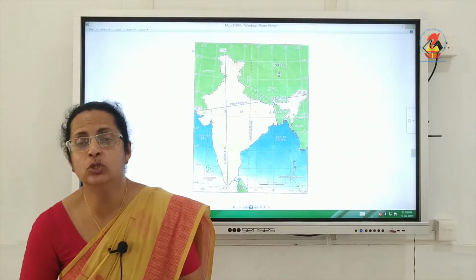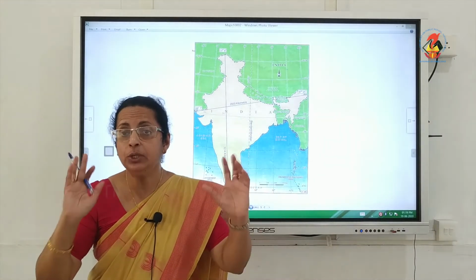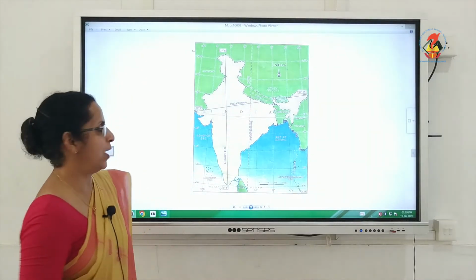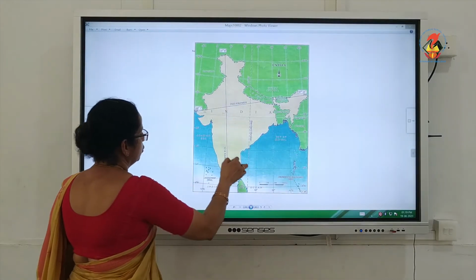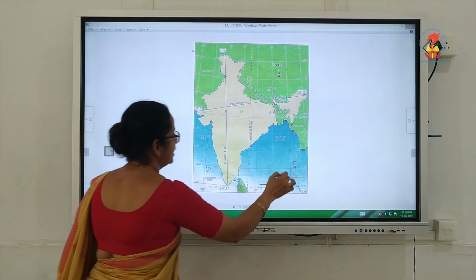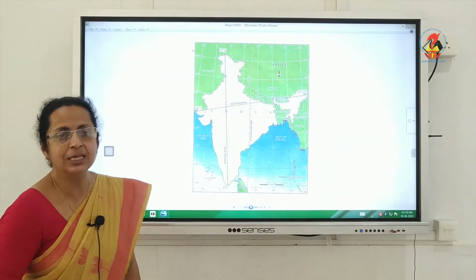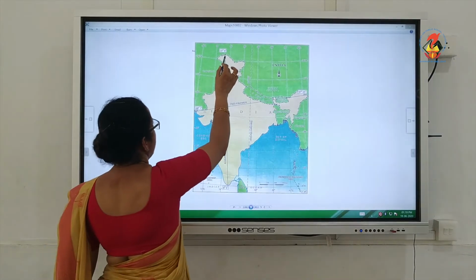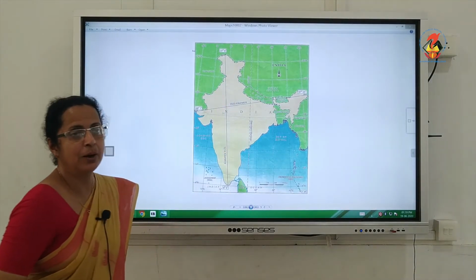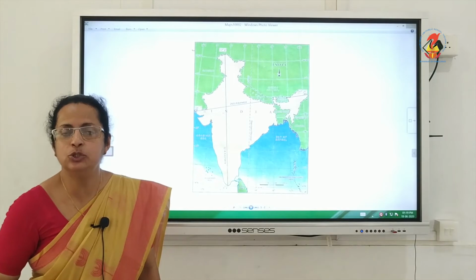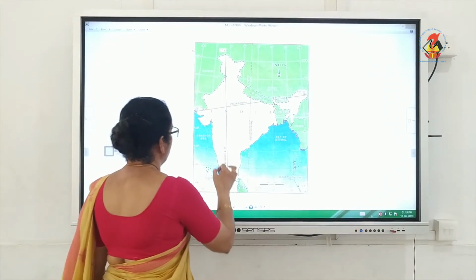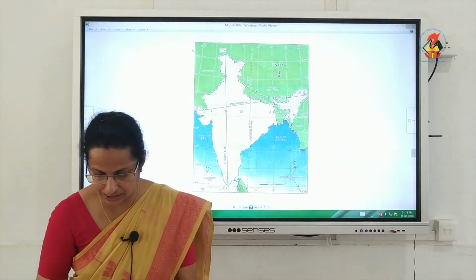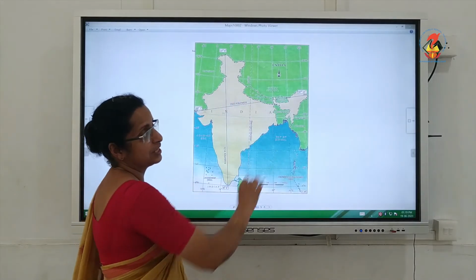Now we are moving on to the size of our country. The total land area of our country is about 3.28 million square kilometers. The total land area, including the land of these two island groups together, comes to about 3.28 million square kilometers. It has got a land boundary of length 15,200 kilometers and a long coastline as long as 7,516 kilometers.